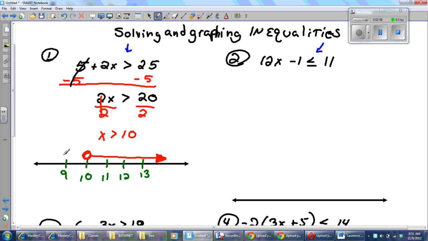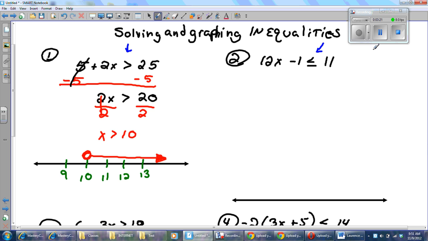Notice I didn't shade towards 9 because 9 is not greater than 10. I shaded towards 11. All the numbers that are bigger than 10, including 10.00000000001. That's bigger than 10, isn't it? That's in my solution. A million's in my solution. A Google. 0 is not in my solution. And there you go. Let's try another one.